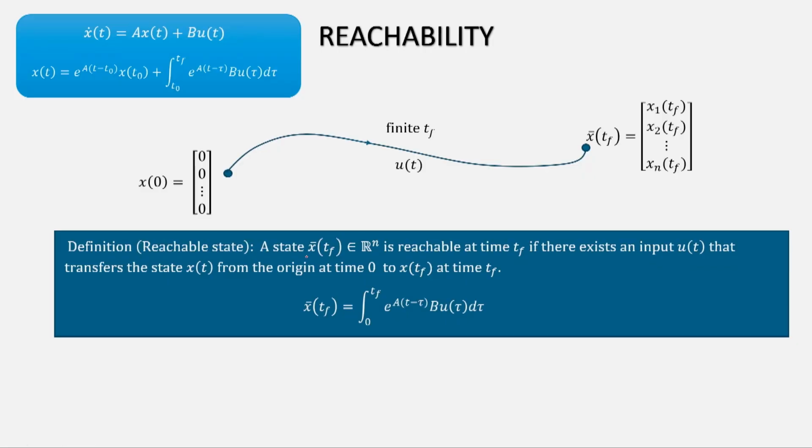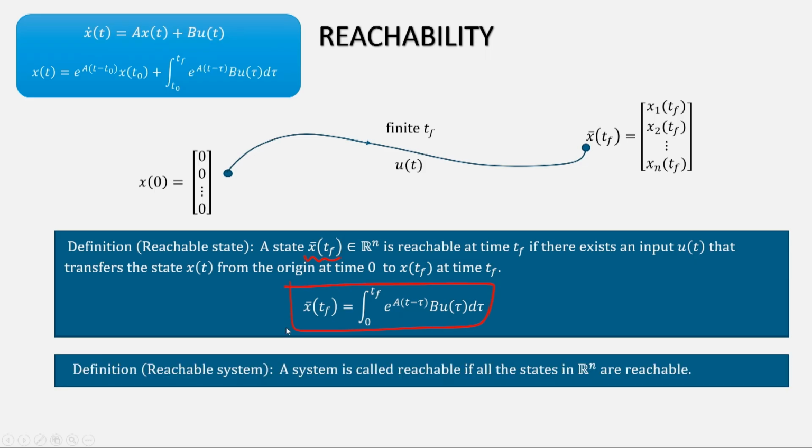So, if a state is reachable, then it must satisfy this equation. This is exactly the equation that we are talking about. And a system is reachable if all the states in R^n are reachable. Because you see x(t) is in R^n when evaluated at a particular time. So, if I can reach any point from 0, then the system is reachable, fine.